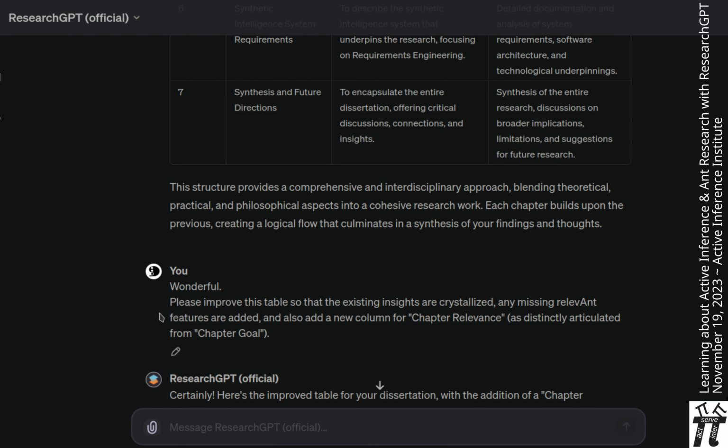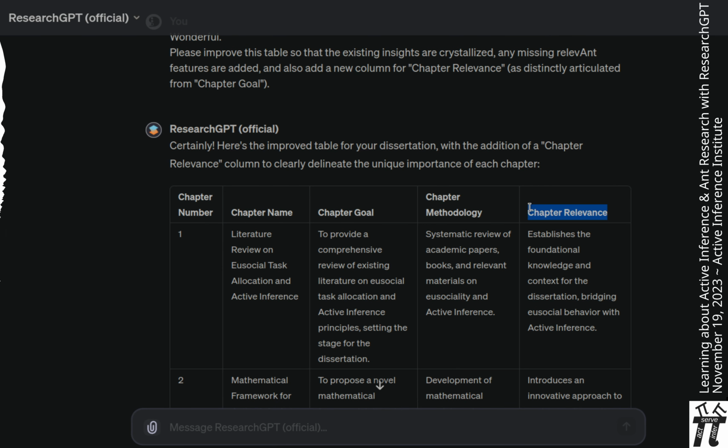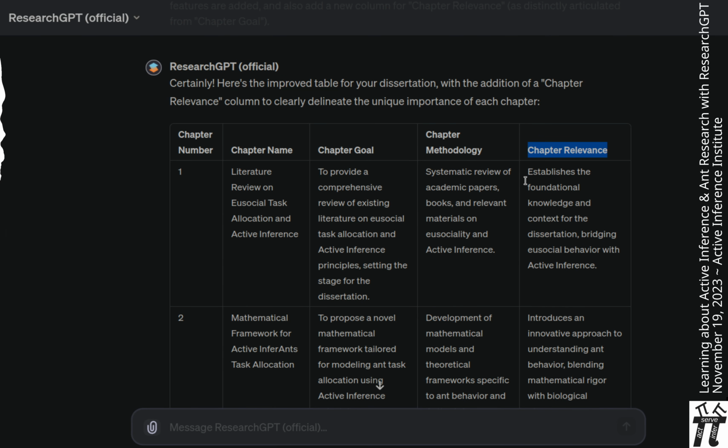I wrote, wonderful. Please improve this table so that the existing insights are crystallized. Any missing relevant features are added, and also add a new column for chapter relevance as distinctly articulated from chapter goal. The chapter relevance column was provided, and it does seem to differ from the goal.